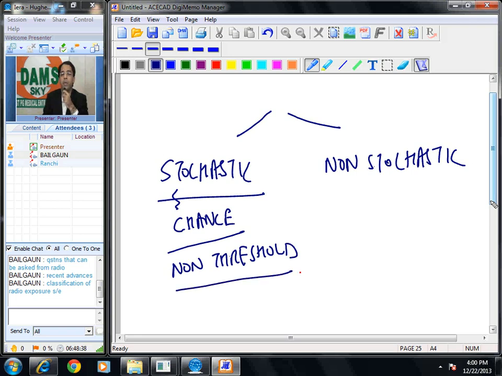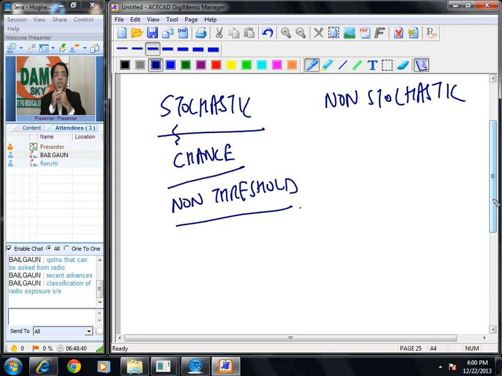What do I mean by chance effect? That means if somebody gets radiation, he may develop cancer, he may not develop cancer. There is no fixed threshold. There is no threshold after these many X-rays patient will develop cancer. It is just a chance effect, like carcinogenesis, similarly mutagenesis.